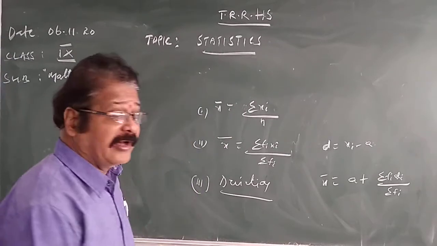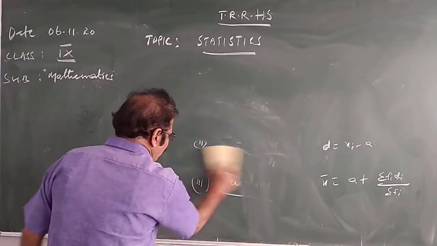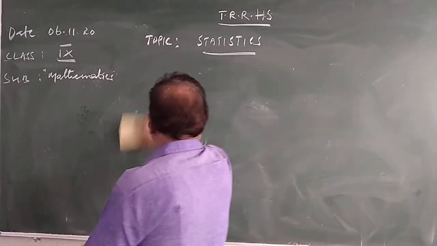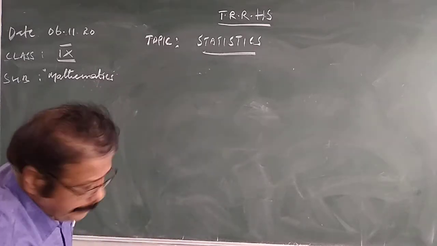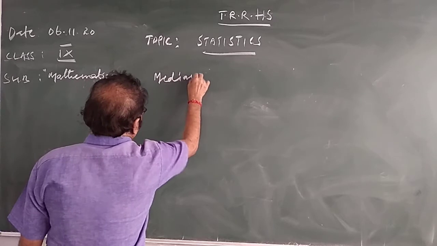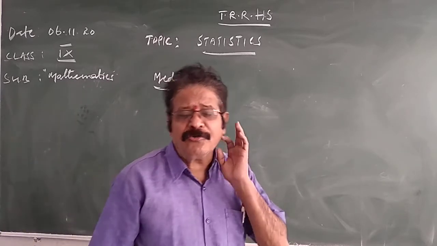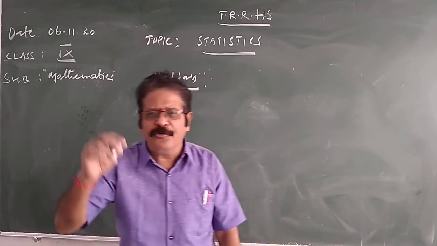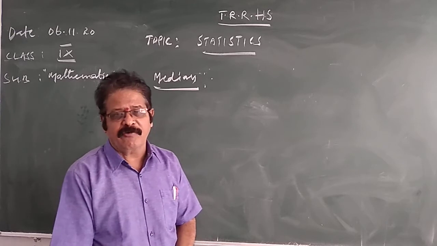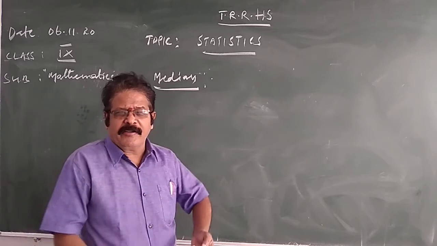Today, let us go for the second measure of central tendency, that is the median. What is median? Median means the middlemost value of given data. How can you find the middlemost value?